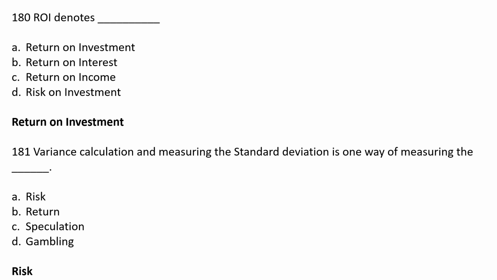Variation calculation and measuring the standard deviation is one way of measuring the: option A risk, option B return, option C speculation, option D gambling. The correct answer is option A, risk. Variation calculation and measuring the standard deviation is one way of measuring the risk.